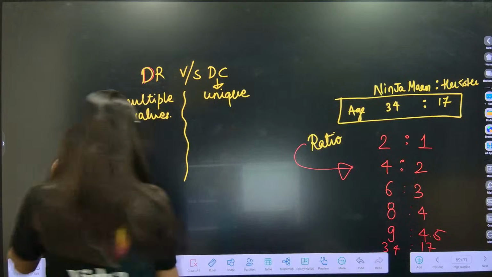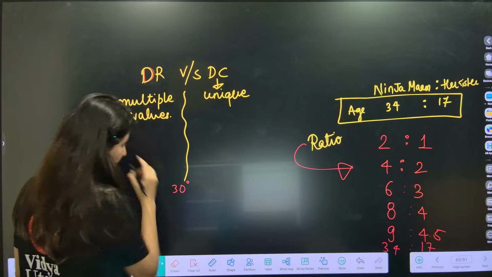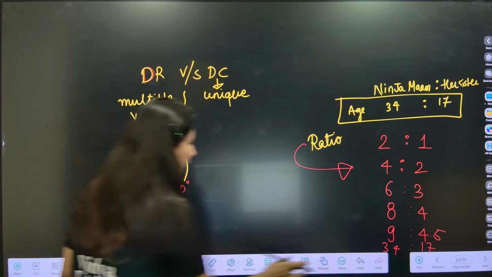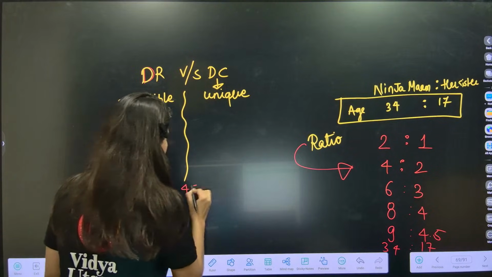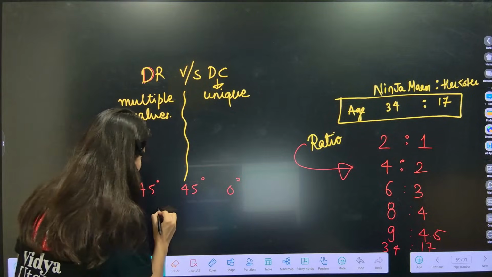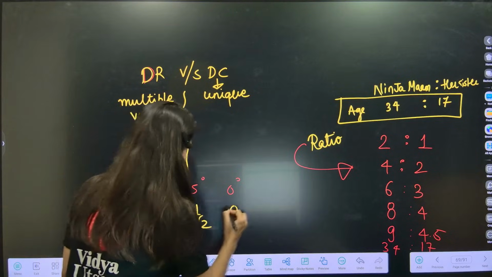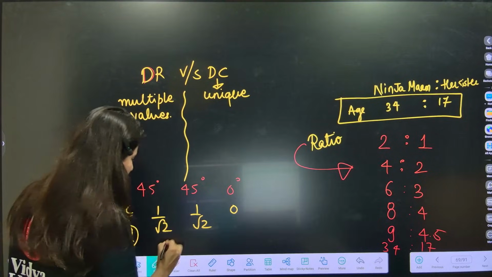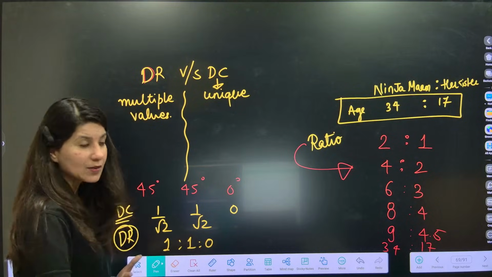Suppose 45 degree, 45 degree and 0 degree are the angles alpha, beta, gamma. So tell me one thing, ma'am, 1 by root 2 is cos 45 degree, this is DC. Now what is DR? Can anybody tell me? So ma'am, DR will be 1:1:0. Okay, 2:2:0, multiple values.